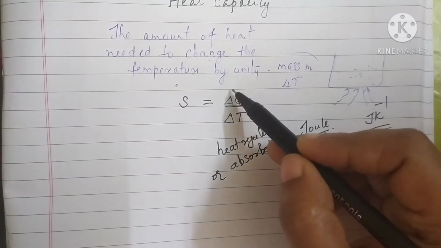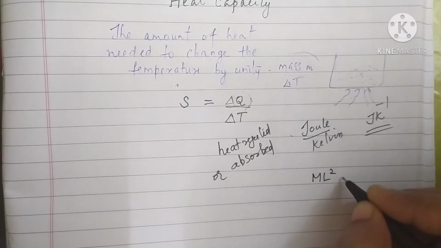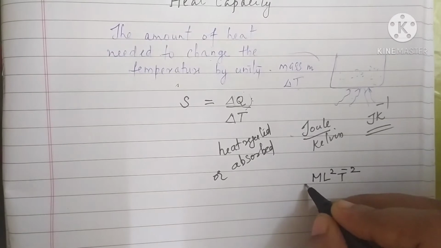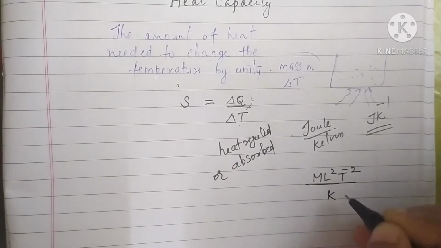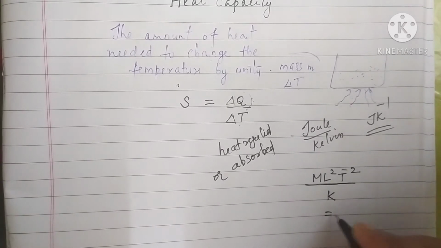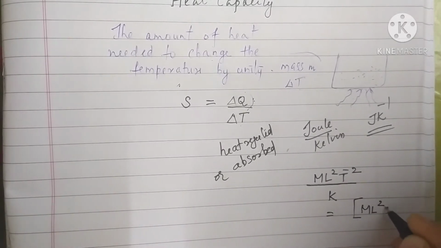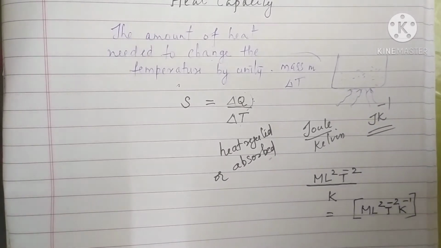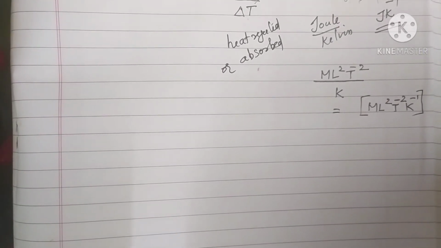So you can write the dimension of energy here. What is the dimension of energy? It is mL squared T raised to minus 2. Divided by temperature, which has a dimension K. So, the dimension of heat capacity is mL squared T raised to minus 2 K raised to minus 1.